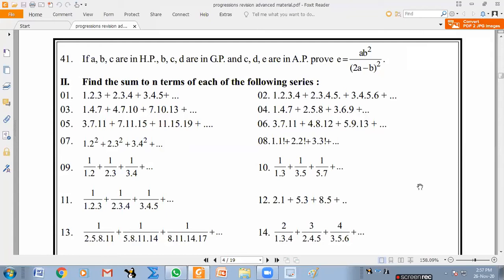Okay, let us say 6th one: 3 into 7 into 11 plus 4 into 8 into 12 plus 5 into 9 into 13.